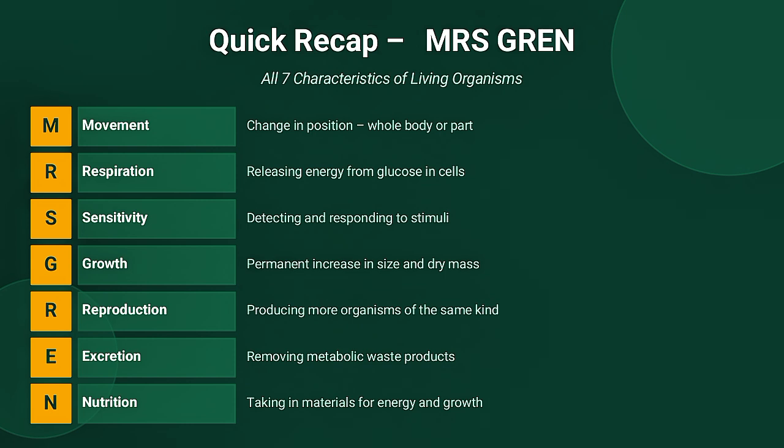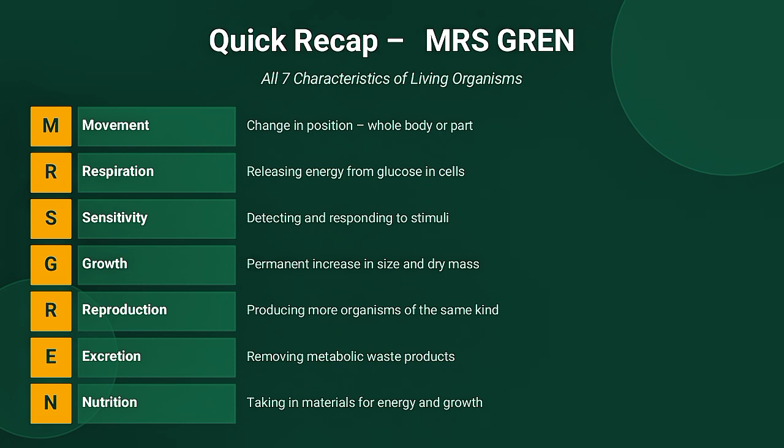Alright, let's do a quick recap. We covered all 7 characteristics of living organisms and they all fit into the mnemonic MRS GREN. M for movement, change in position of the whole body or a part. R for respiration, releasing energy from glucose in cells. S for sensitivity, detecting and responding to stimuli. G for growth, a permanent increase in size and dry mass.